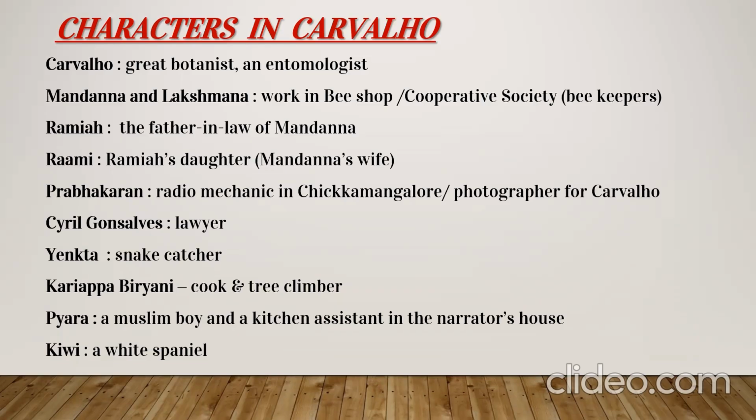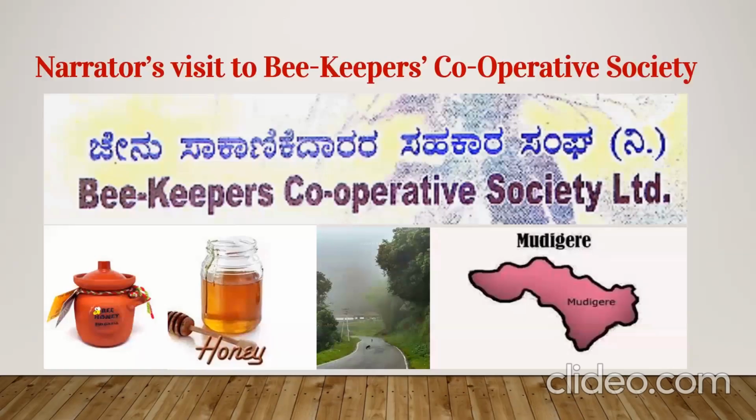To begin with, this novella begins in the bee cooperative society. The narrator goes to buy 7 bottles of honey for his father at Mudigere Bee Cooperative Society. At this cooperative society, he meets 2 beekeepers, Mandana and Lakshmana. Here, Mandana tries to explain the difference between bottled honey and machine extracted honey.